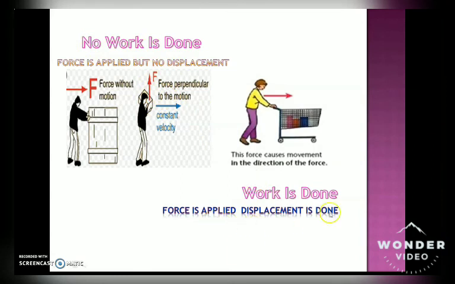But in this case force is applied and displacement is done. This is applying force, and this cart is moving. You must have seen this while roaming around in a supermarket, shopping with your mom and friends. This force causes movement in the direction of the force. This movement is in the direction of the force. As the person is moving this cart, the direction of force and the movement are in the same direction. In such a case we say that work is done, because force is applied and displacement is also done. So this will be F into S. In this case work is done. In the previous two cases work is not done because there is no displacement.